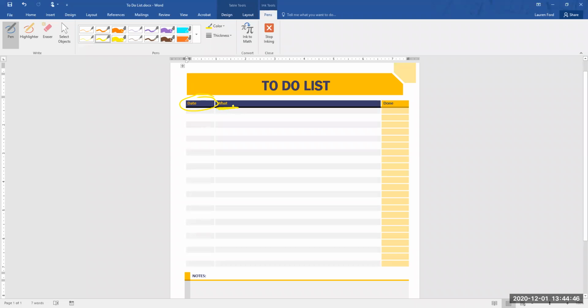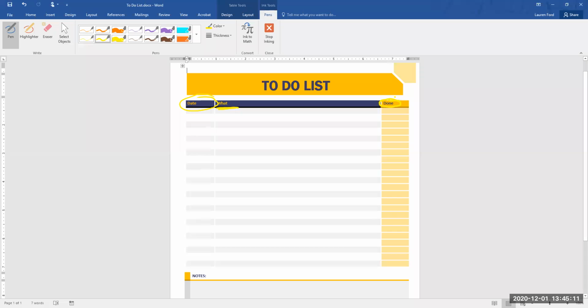This is a very basic to-do list. So it's just the most important parts, but the date helps me to know when I found out that I need to do this or when I added it to my to-do list. That way I can keep track of it. What the task is that I need to do. Then finally, when the task is done, I can go ahead and check this off.